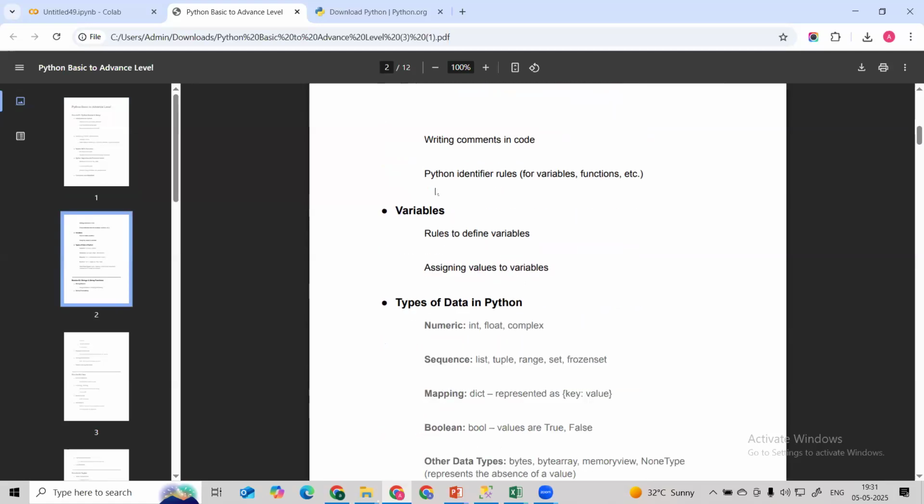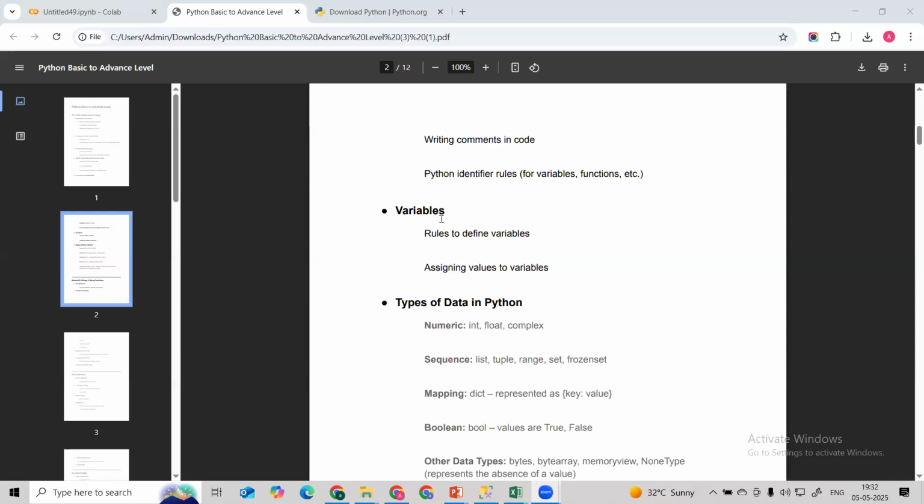Okay, and then while defining the variables, what are the rules to define the variable, and what are the different types of assigning the values to the variables. Okay, so guys, here you have joined this course, and now I will follow your name. You can understand this is my name, right?